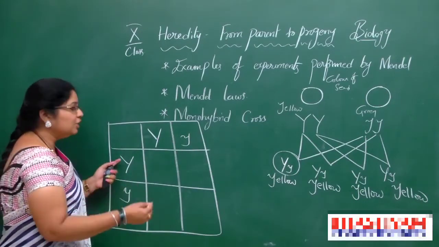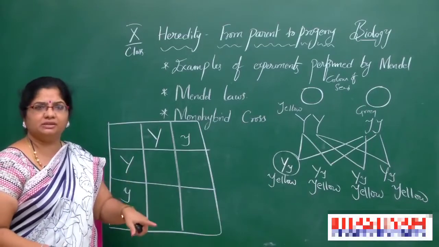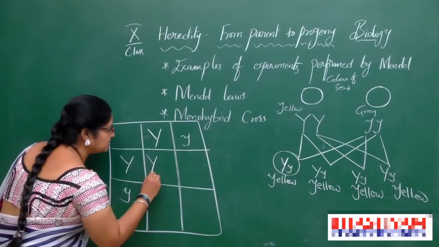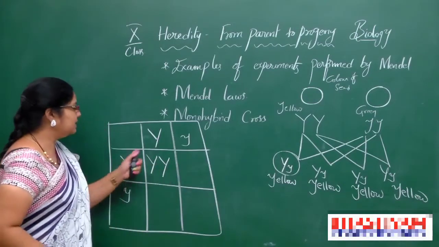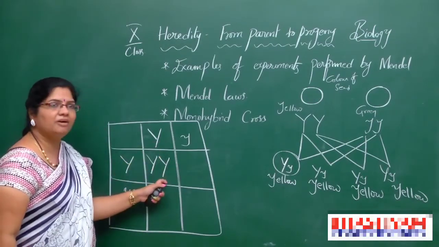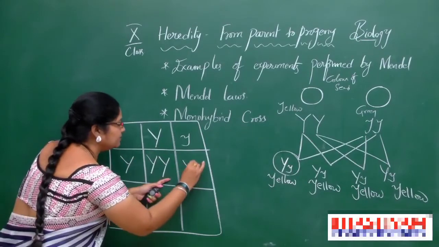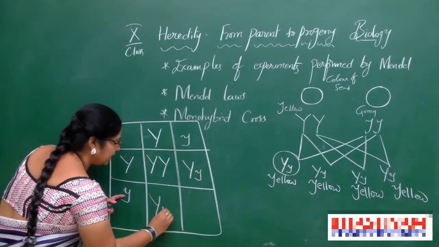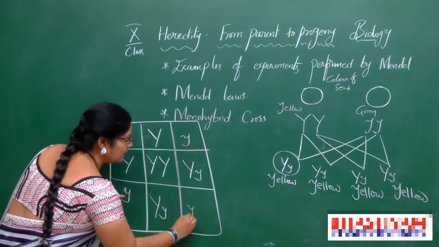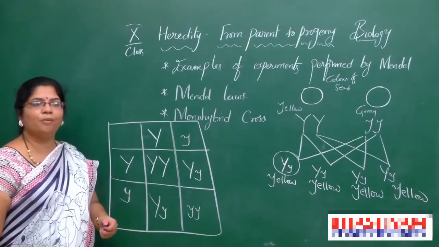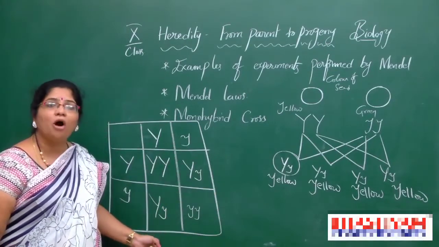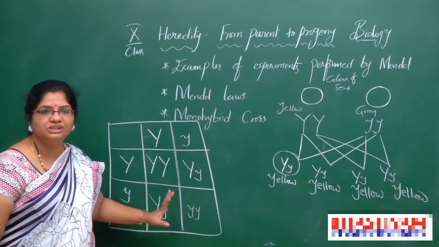So when you self-pollinate these two, what does it form? This one combines with this allele and forms. This one combines with this one and forms. This one combines with this one and forms. And these two are combined together and they form. Like this, progeny forms in different ways in the F2 generation.